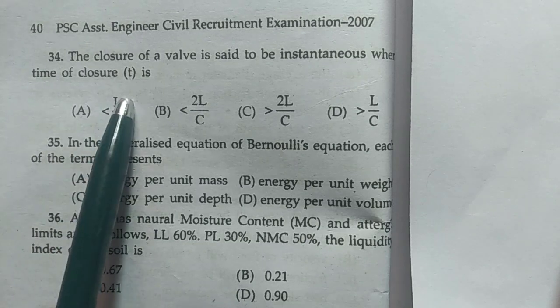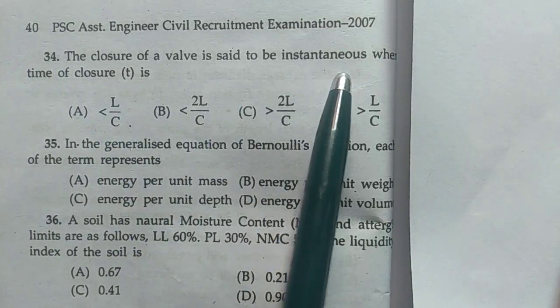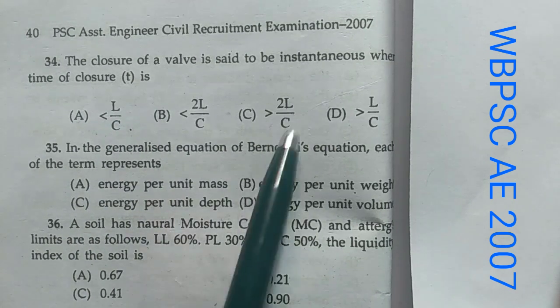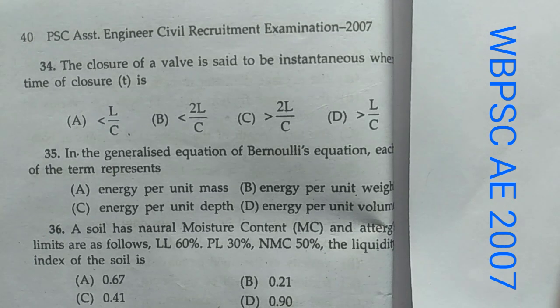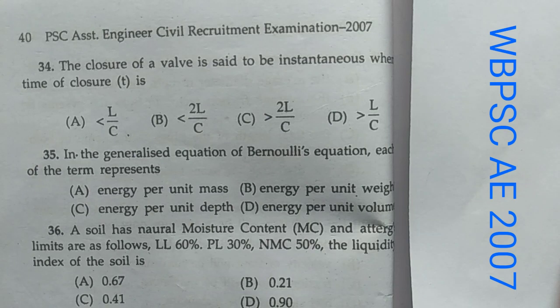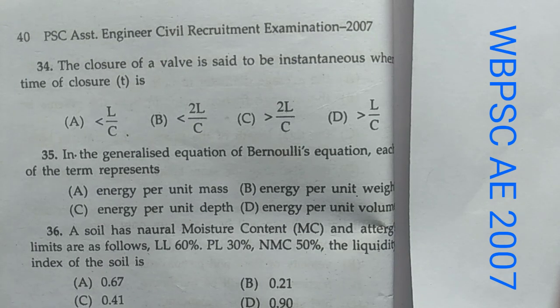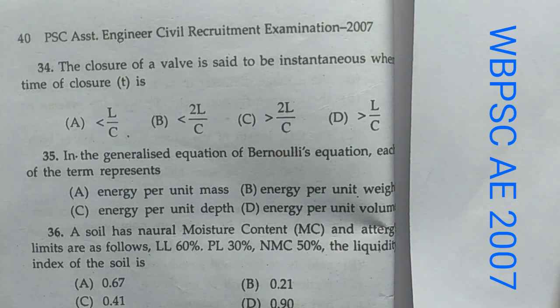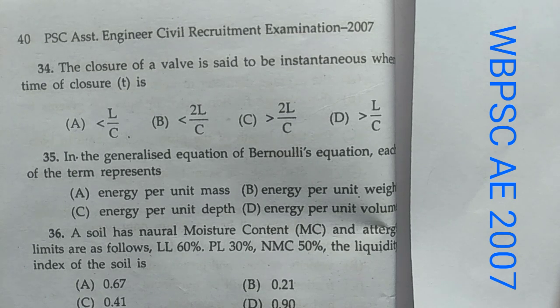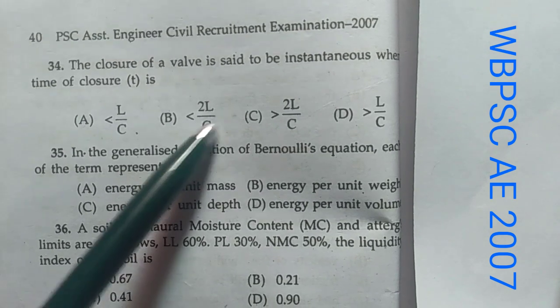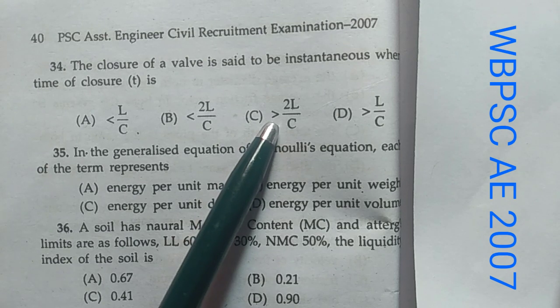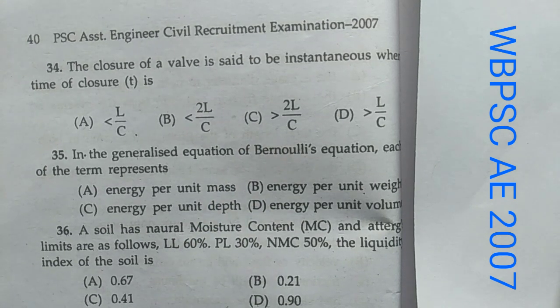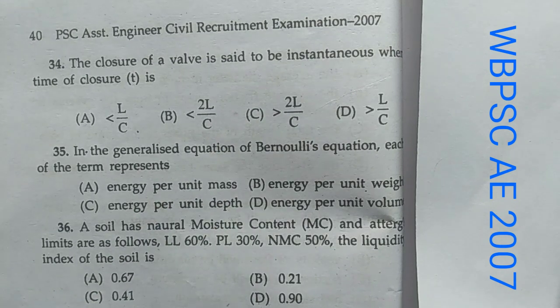Now question number 34. The closure of a valve is said to be instantaneous when time of closure t is, and these are the options. Now this is a question from fluid mechanics. You all know that the closure of a valve is said to be instantaneous when time of closure t is equal to 0. And when t is less than or equal to 2L by C, then it is called rapid closure. And when it is greater than 2L by C, that is called slow closure. But for instantaneous closure, it is 0.